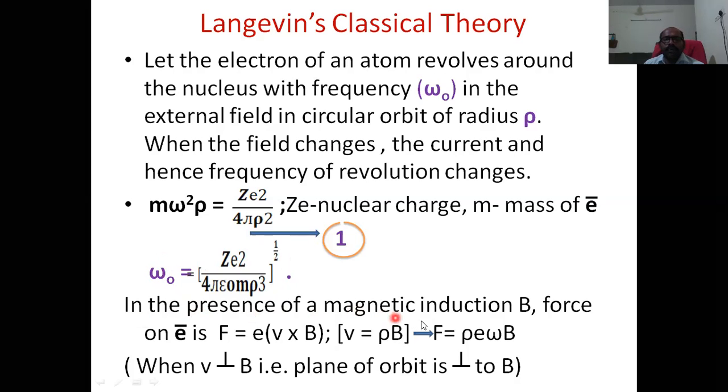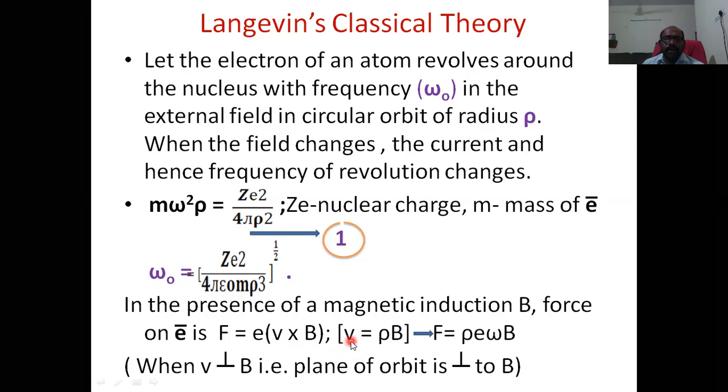In the presence of a magnetic induction B, that means the presence of an external magnetic field, there exists a force on the revolving electron. You can call this the magnetic force on a charge: F is equal to e V cross B. Here V is a vector, and B is a vector, and e is the charge of the electron.